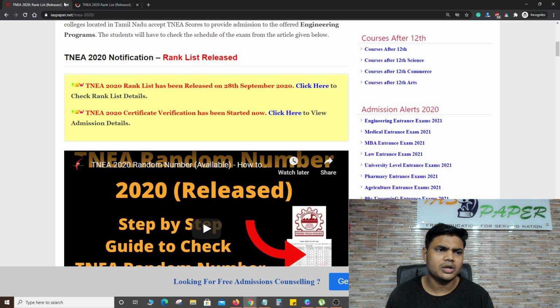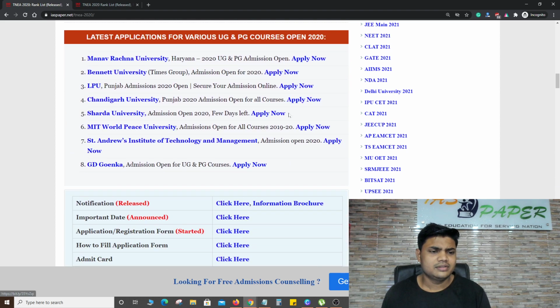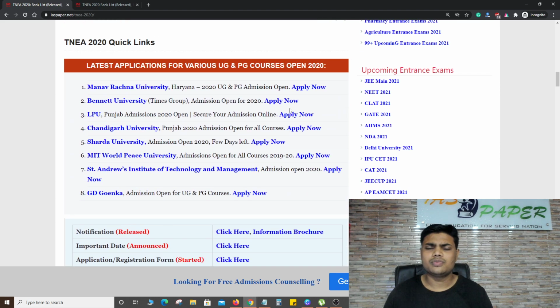As soon as you click on this, you'll land on a new page. Before that, there's good news for you: India's top 8 universities have opened their admission for everyone. If you really want to take admission, you definitely should, because these universities are providing 100% placement to the students, and international students are also coming to these universities. So you will have a cultural exchange, talent exchange, knowledge exchange, and language exchange. I highly recommend that you fill in this form, which you can find the link to in the description, and take admission.